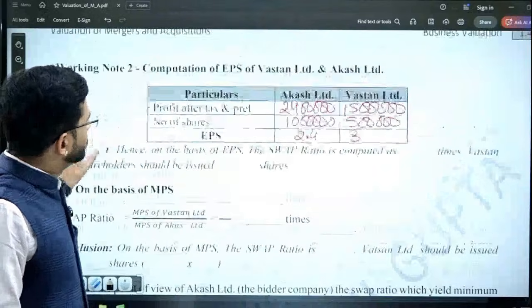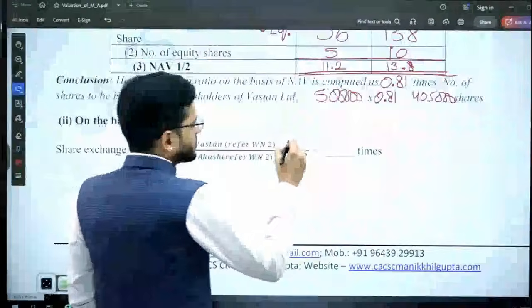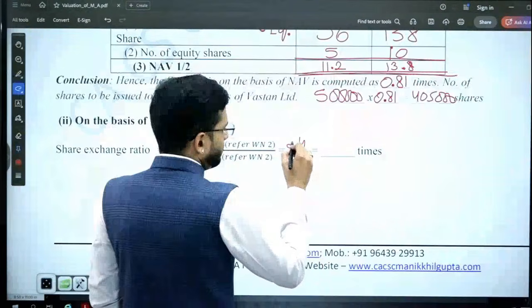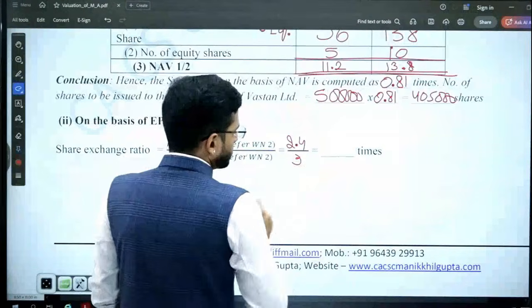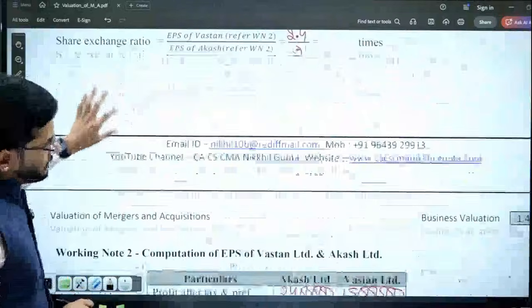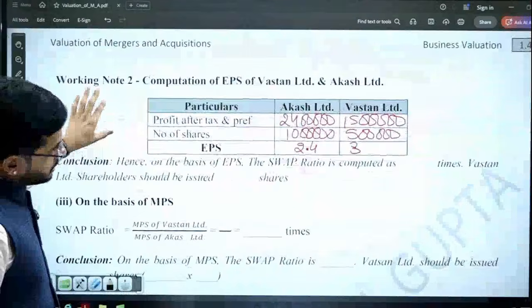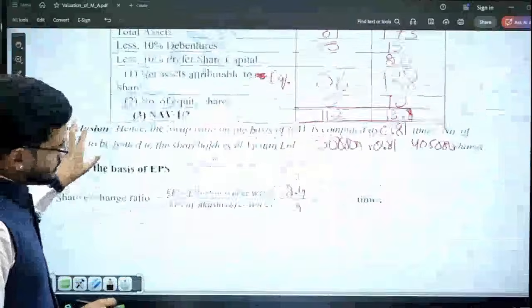So what is the swap ratio on the basis of earning per share? Swap ratio is computed as 2.5 divided by 3. Oh, sorry, it's vice versa.